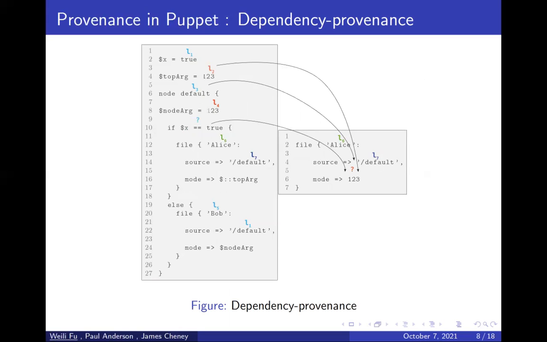In the program, we see there's an if statement, and the result of the mode variable depends on the value of the conditional in the if statement being equal to true, besides two other values in the program. So the label of 123 in the result will be a set of labels corresponding to all the inputs that could influence this output.